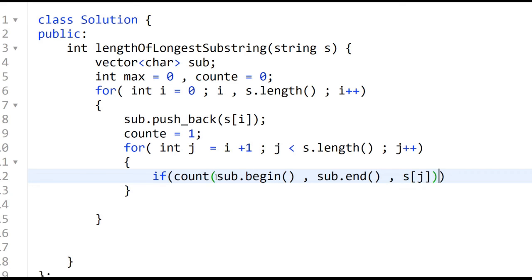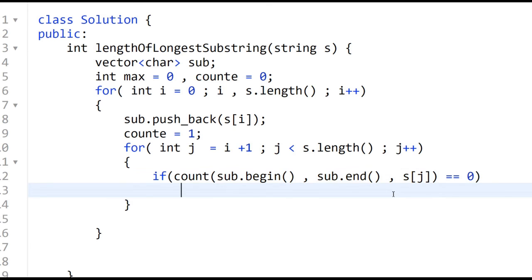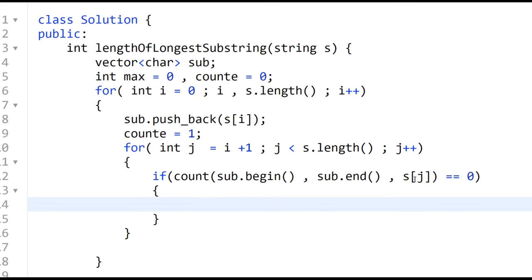Since this returns a number, we check if it is 0, which means the occurrence is null, so the character is unique and non-repeating. It has no occurrence in the already present substring, that is the vector, where we are storing the growing substring.